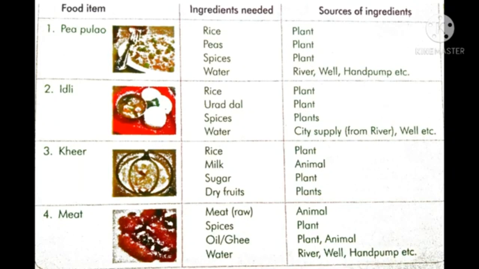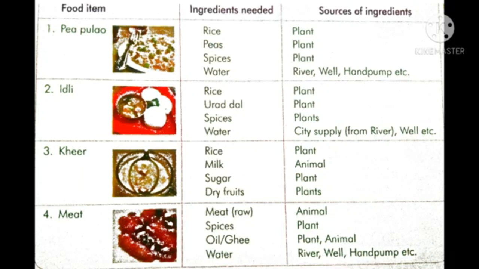Spices. We get spices from plants. Oil and ghee. Oil we get from plants and ghee we get from animals. Water from river, well, hand pump, etc. So raw meat, spices, oil, ghee, water, these all we call ingredients. And where we get these ingredients from, we call it sources.